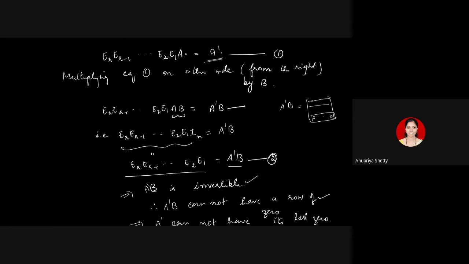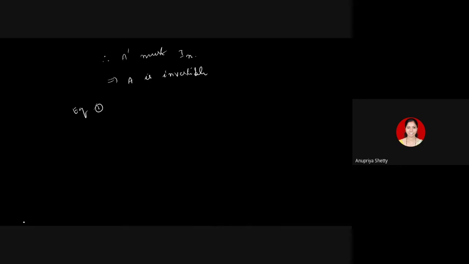Then you substitute this here. In equation 1, see, first this you take as equation 2. In equation 2, you substitute A dash equal to identity. You will get B as the product of EJs. Then you substitute that in equation 1. A dash you get identity. This product is B. So combining equation 1 and 2, what you should be able to get is B into A is identity. Try getting this, combining those equations 1 and 2.